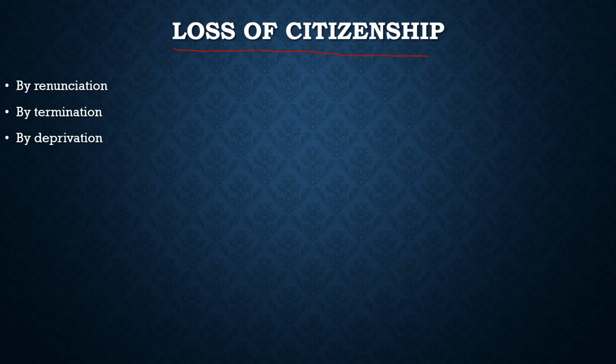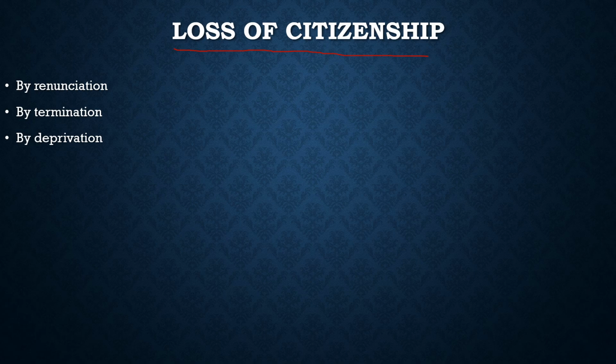Then the fourth is the citizen has, within 5 years after registration or naturalization, once a person applies for the citizenship, or he has to go through the naturalization process or registration process. Within 5 years, he has been sent to any jail for 2 years by a foreign country. For 2 years, he has been sent to jail. Then he will lose the citizenship. He won't be given the citizenship.